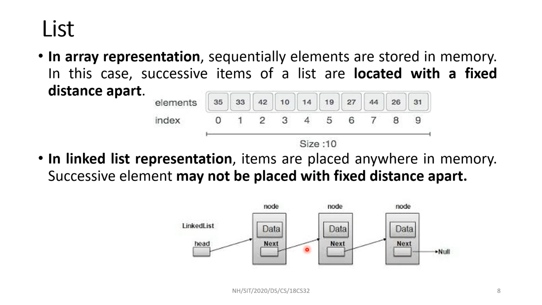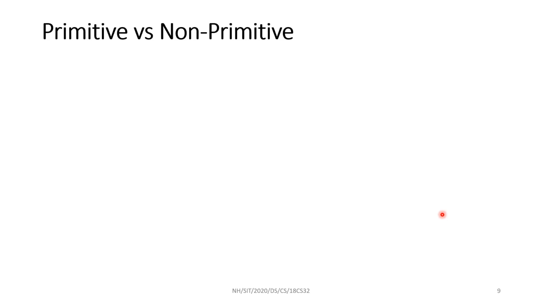By seeing these two, this is the fixed one. We should have the complete information about all the locations, but need not be, it can be anywhere. With the help of linked list, we can manage the memory efficiently.